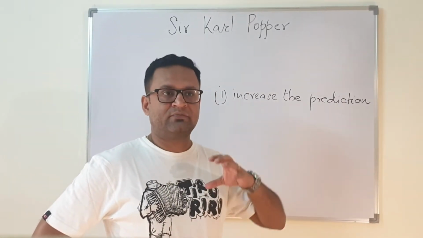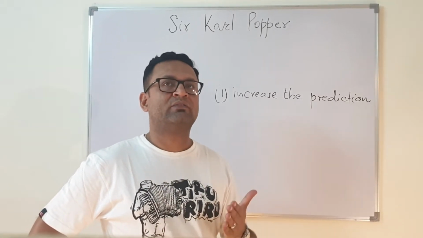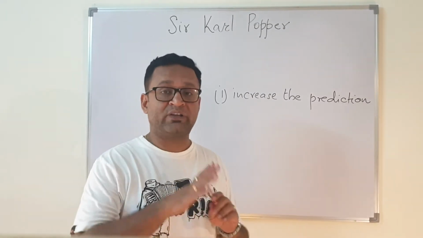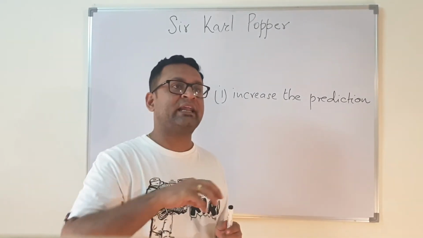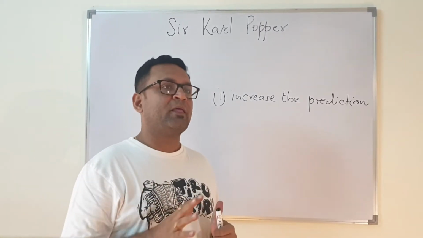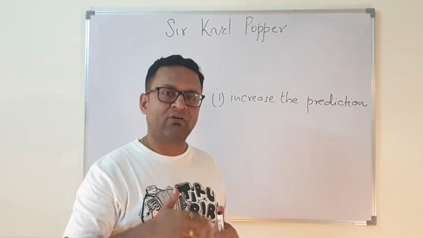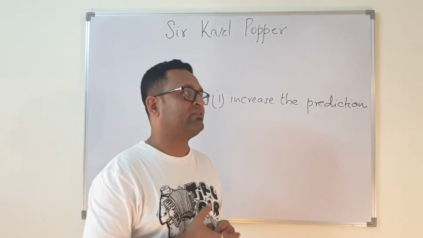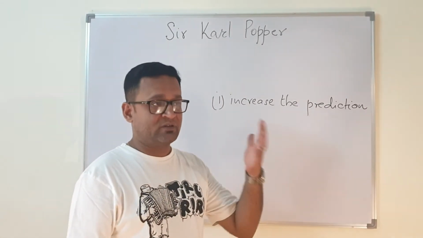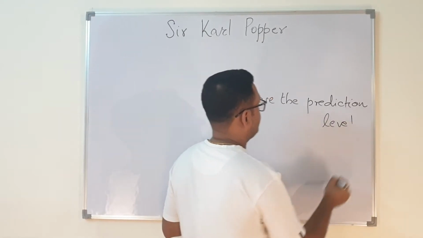But if there is an app which can tell us the weather conditions even after 6 months or so, I'm not questioning whether this is possible or why these apps cannot do it. What I'm saying is that if something can go for a higher prediction level, this is a good scientific theory because it is increasing the prediction level, right? So this is one thing.